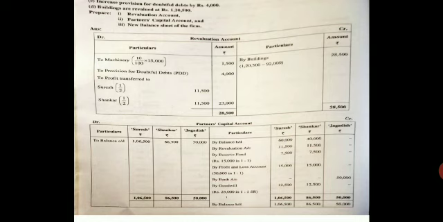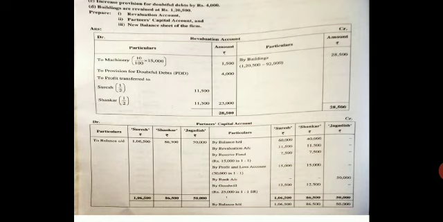First, close your revaluation account. Credit side is heavier. Both the sides write it as 20,500. Put in your calculator 20,500 minus 1,500 minus 4,000, and you get 23,000.